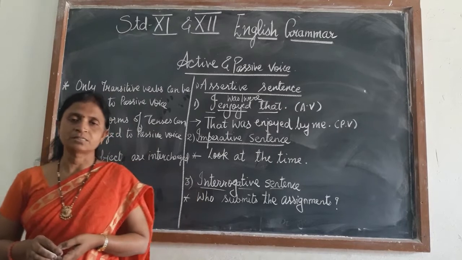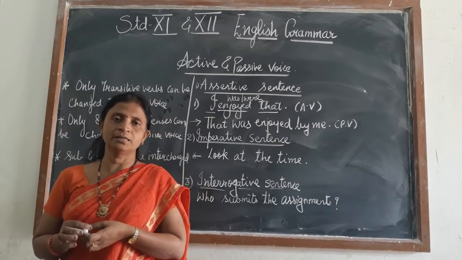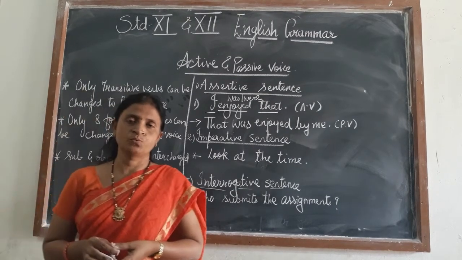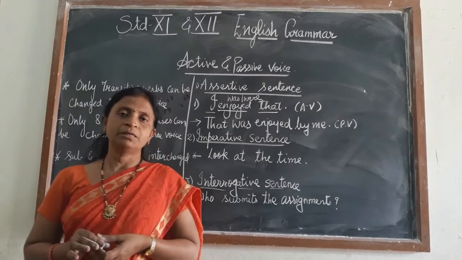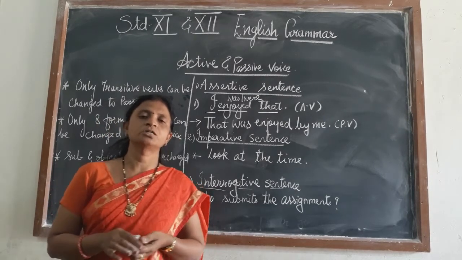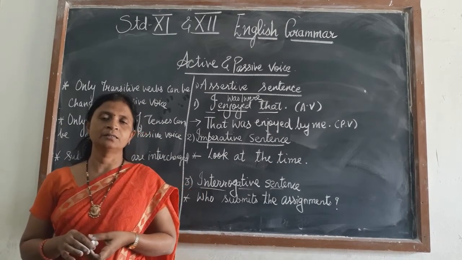If the verb is in the present perfect tense, we will use has or have plus been, and then the past participle. If the verb is in the past perfect tense, we will use had been and the past participle. And if the verb is in the future perfect tense, we will use will have been or shall have been, and the past participle.